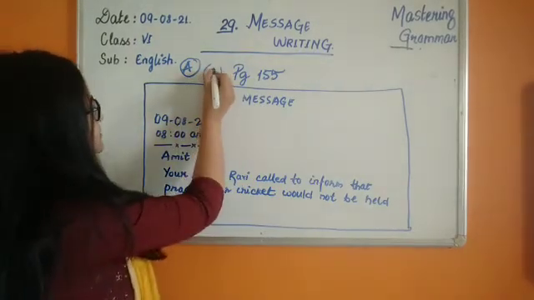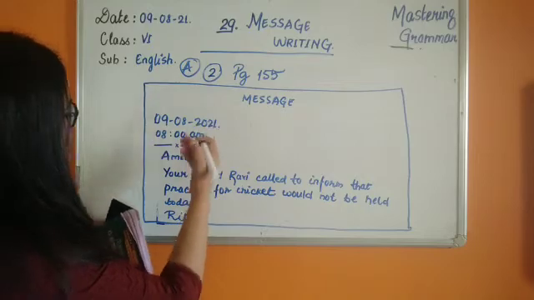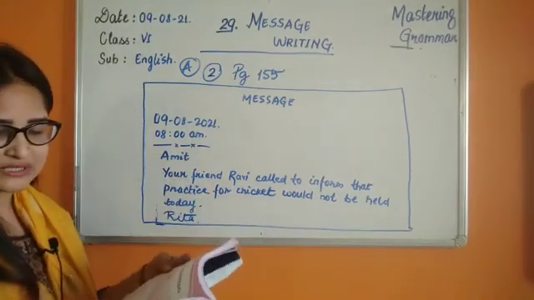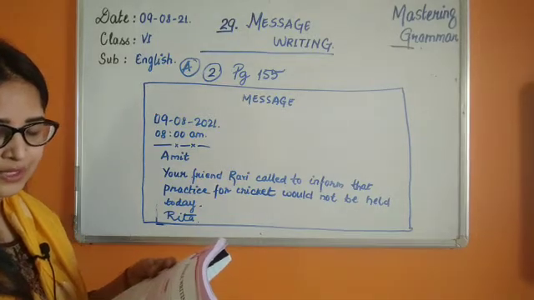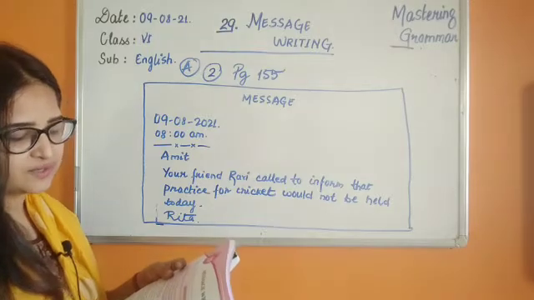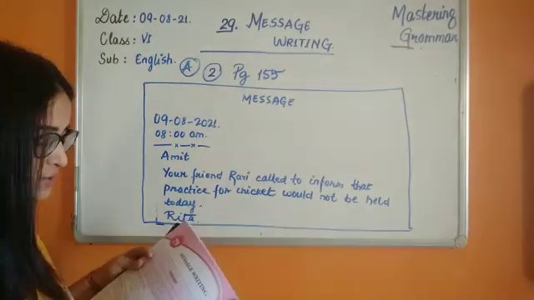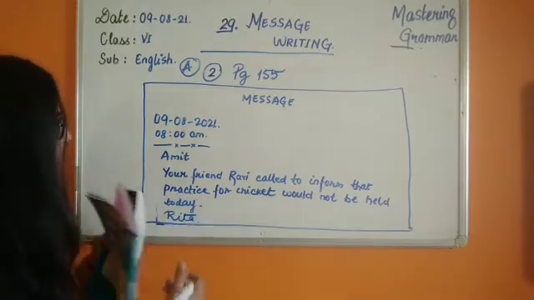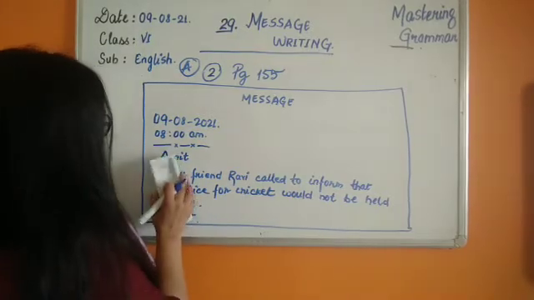So the question is number 2, message, date, time. Now you can consider any name because we don't see any name there of the people who are going to receive the message. The name is not mentioned.